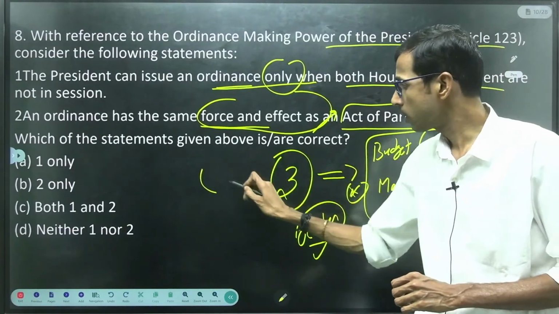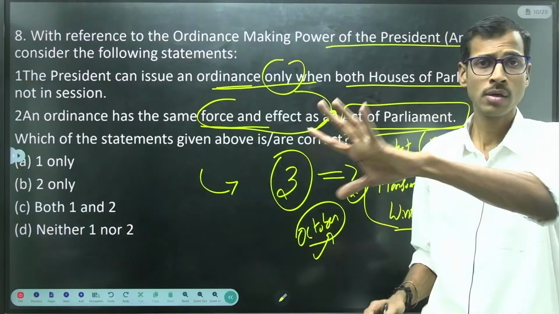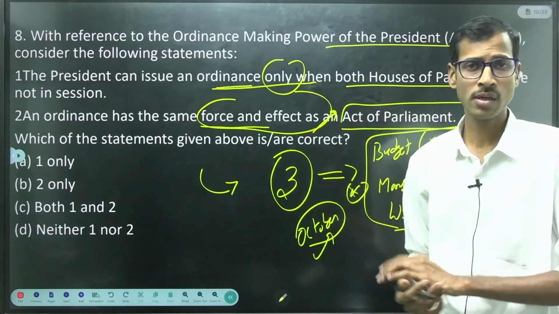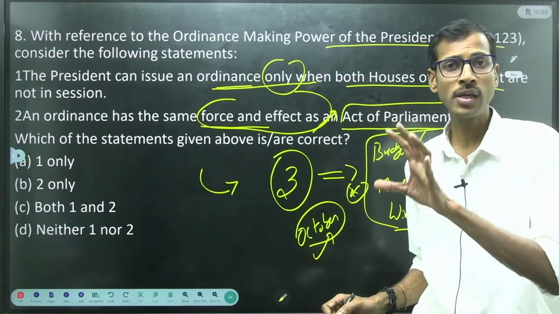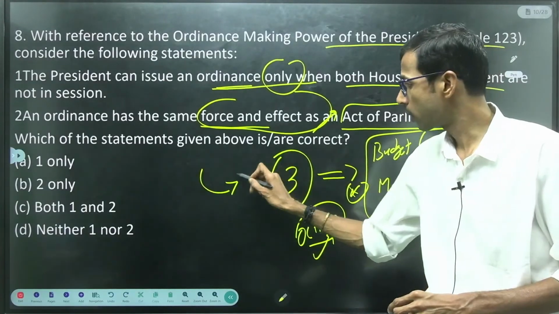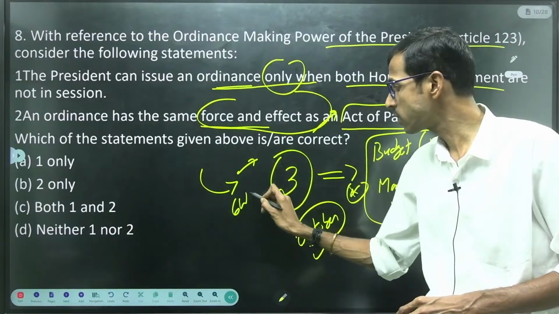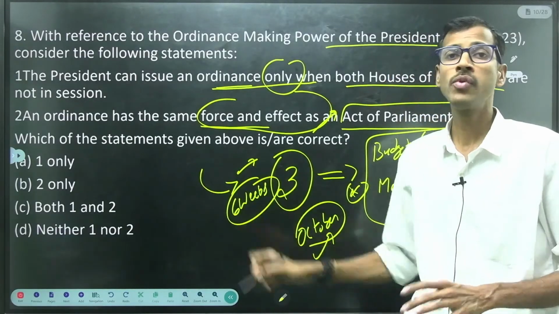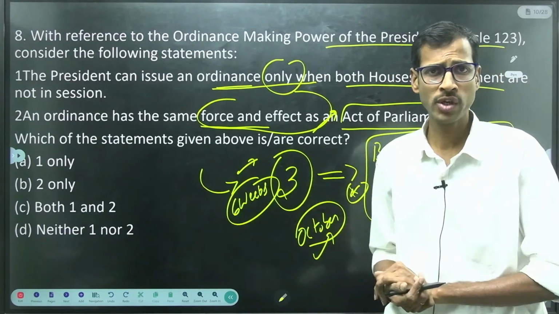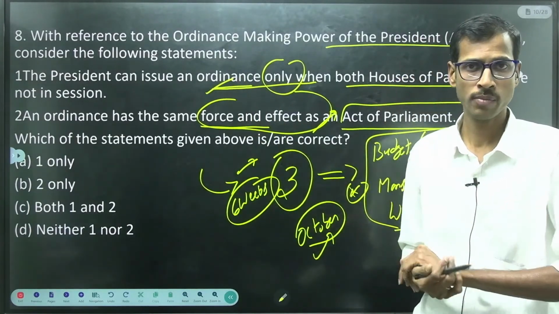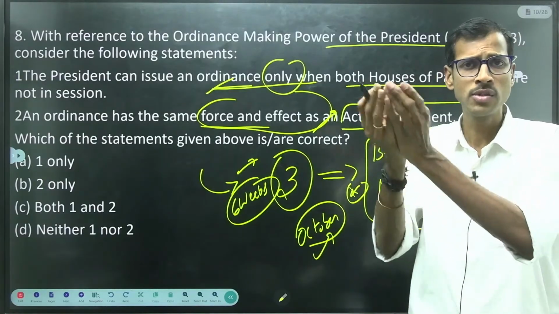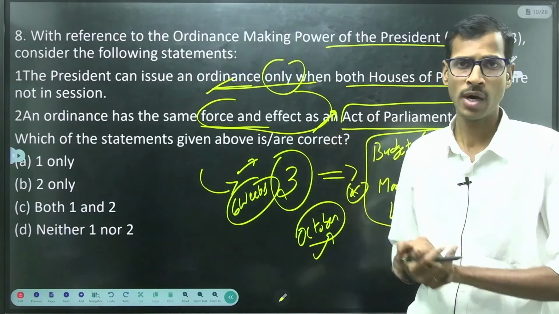After the Parliament sessions start, they have to approve it within 6 weeks. After completing the 6 weeks term, that particular ordinance will cease, right? That is the main point. The ordinance time limit is just 6 weeks after Parliament reassembles.